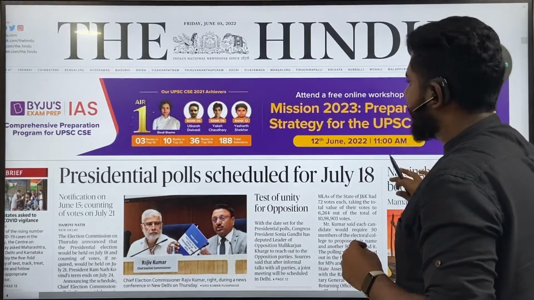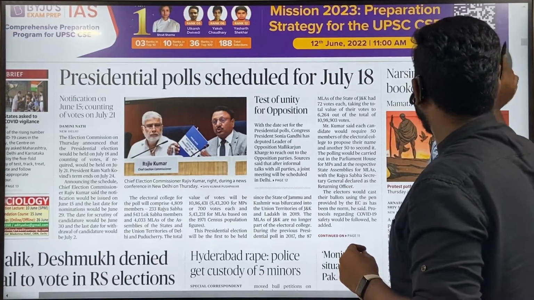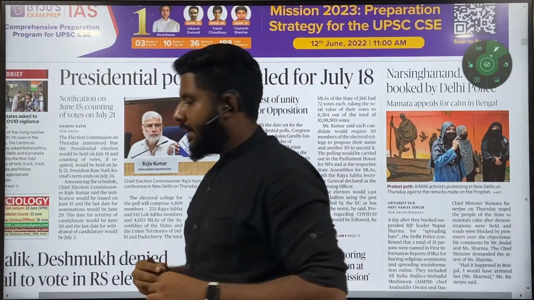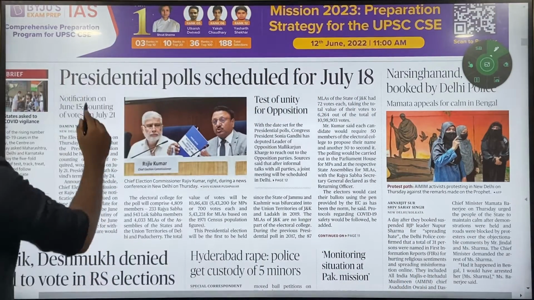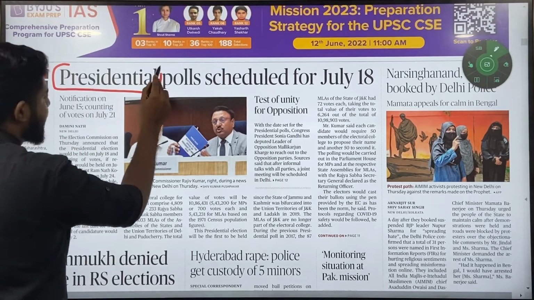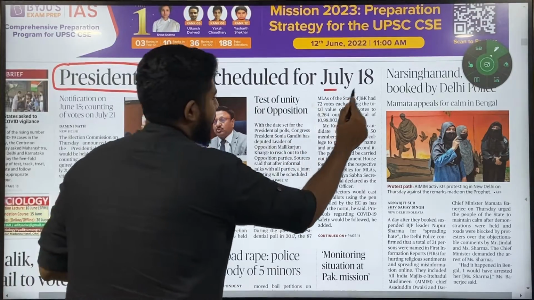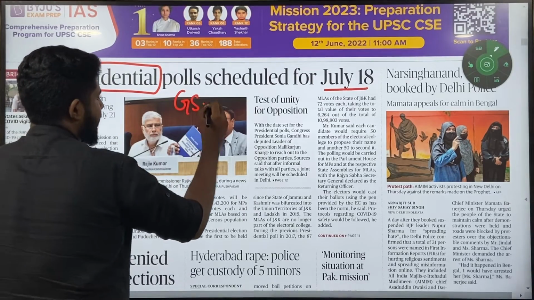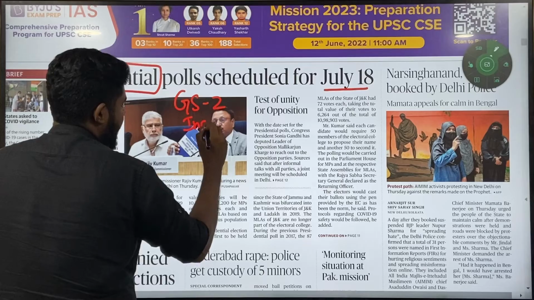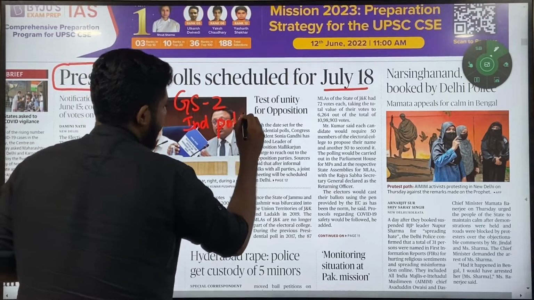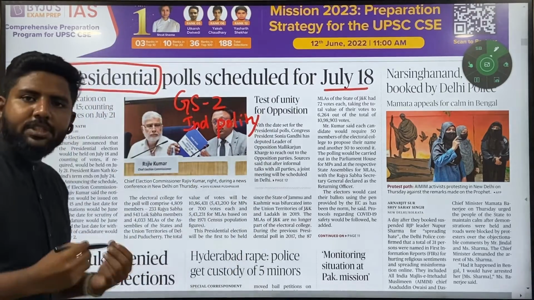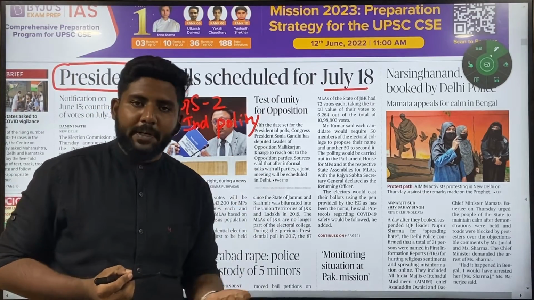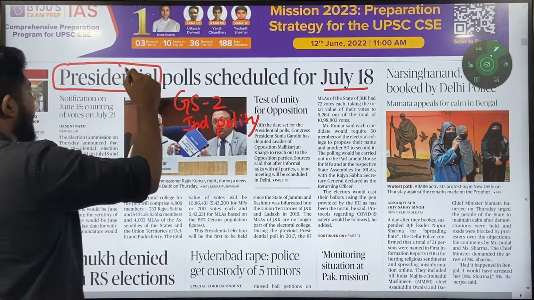First thing is, starting with the presidential poll scheduled on June 18th. So this is the first article that we see on The Hindu's front page. What it says is that presidential elections have been planned to be conducted on July 18th. So this is really important because we have GS2 Indian Constitution and Polity chapter, where it talks about what kind of election procedures they have, how a president is elected, and who all are the participating members. Because of that reason, this article is important.